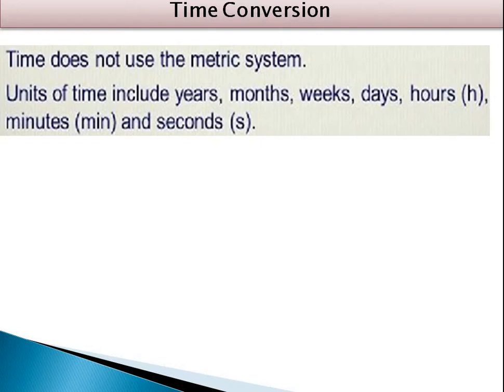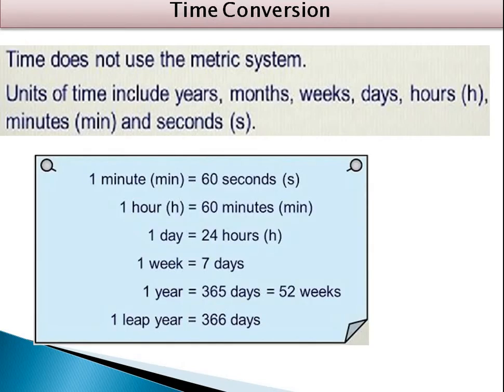For all other quantities we use the metric system, that is multiplied by 10 or divided by 10, deci, giga, mega, etc. But for time these units are not applicable. Time has its own domain for measurement. A whole year is 365 days, 12 months, 52 weeks, and so on. That conversion is required for the measurement of time.